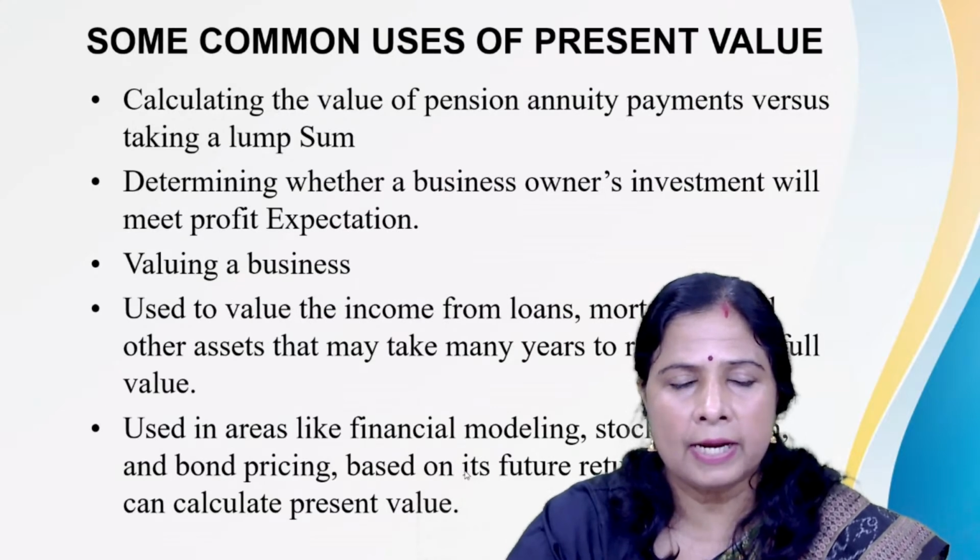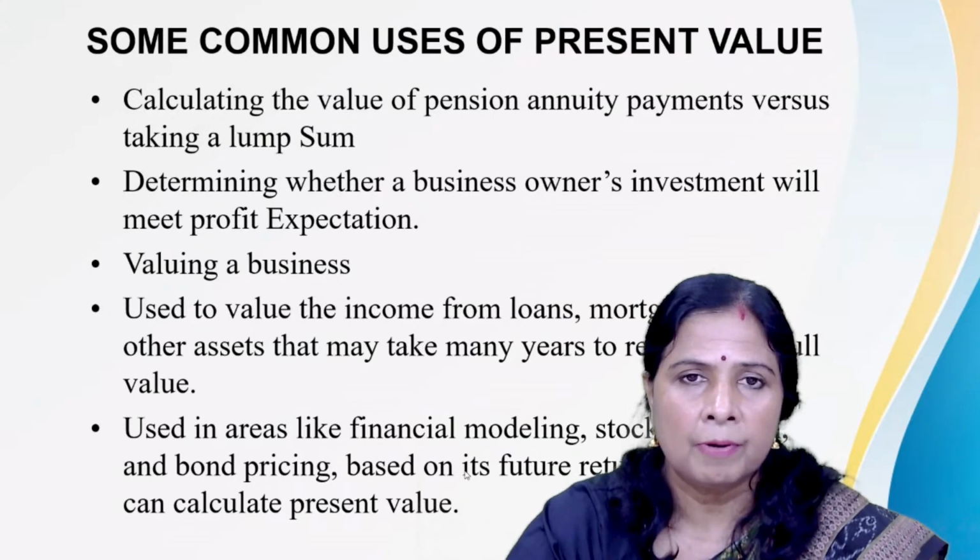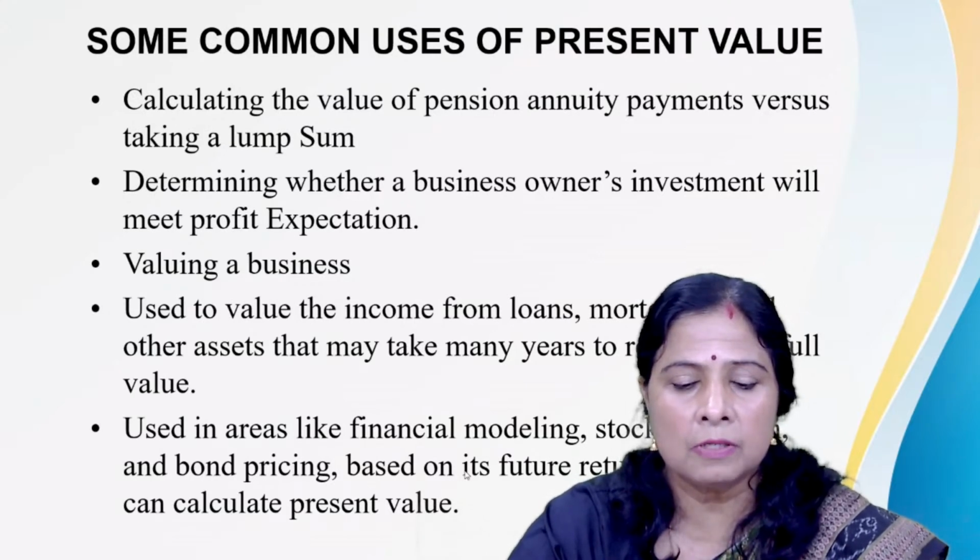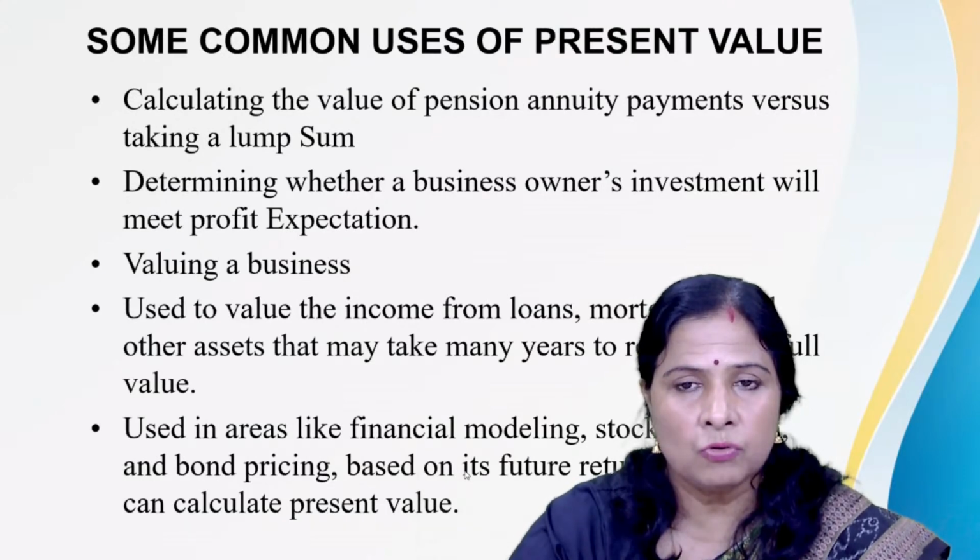Because the option is given either 20 lakhs now or 30,000 per month for 20 years. 30,000 per month, then second month 30,000, like third month, then for a year he is going to get 12 into 30,000, 3 lakhs 60,000. 20 years he is going to get.